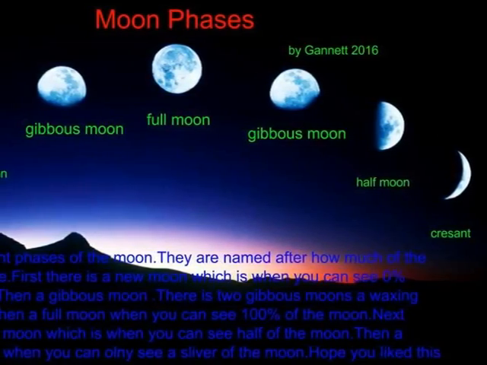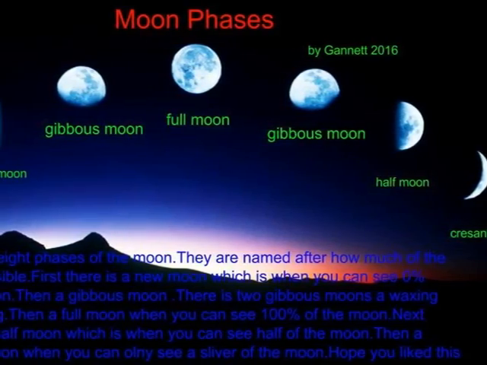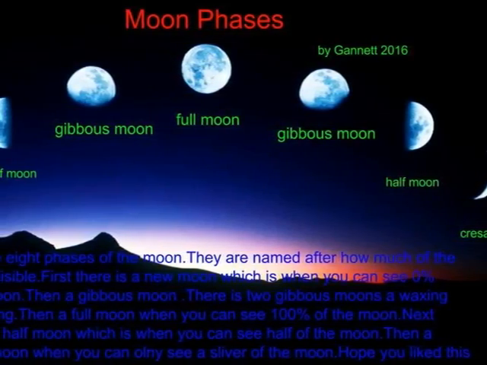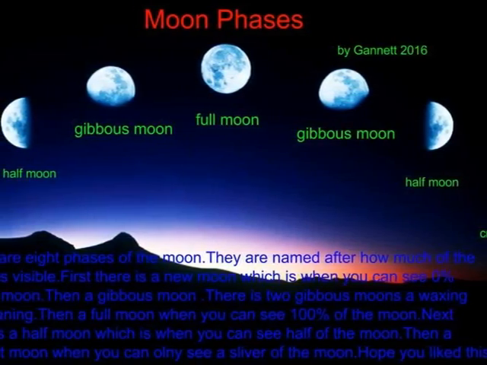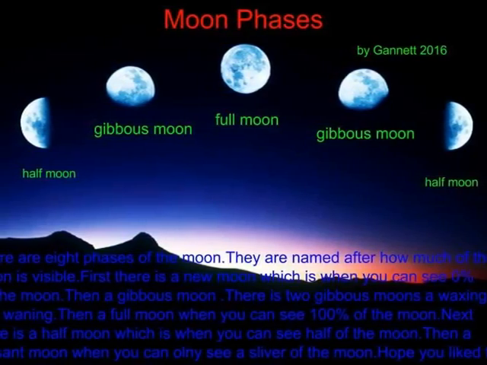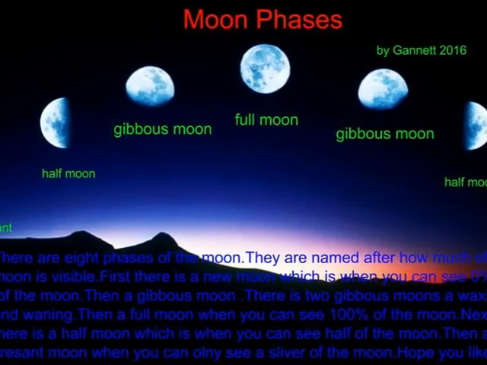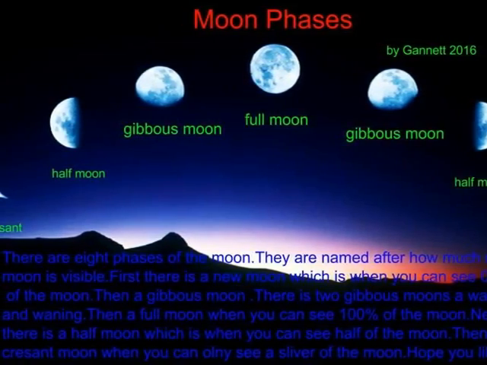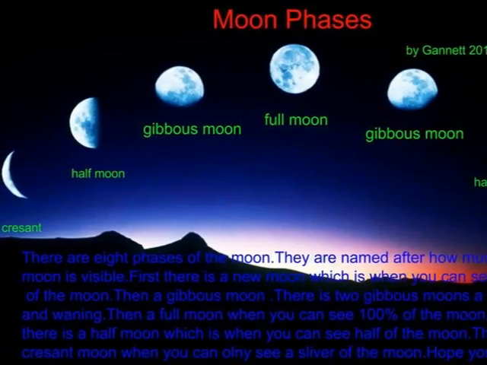Moon phases by Gannett. There are 8 phases of the moon. They are named after how much of the moon is visible. First there is a new moon, which is when you can see 0% of the moon. Then a gibbous moon. There are 2 gibbous moons, a waxing and a waning. Then a full moon when you can see 100% of the moon. Next, there is a half moon when you can see half of the moon. Then a crescent moon, when you can see a sliver of the moon.